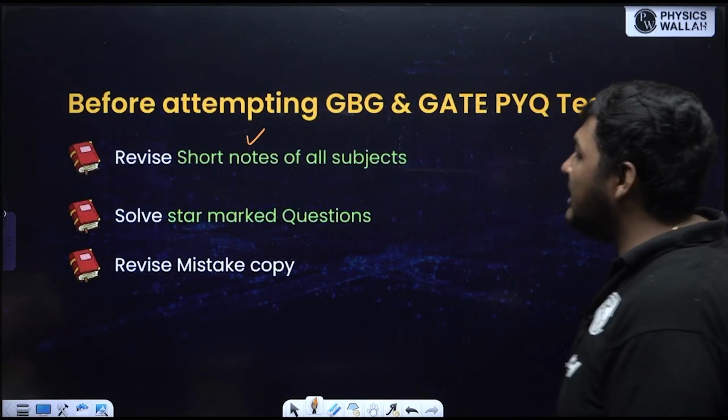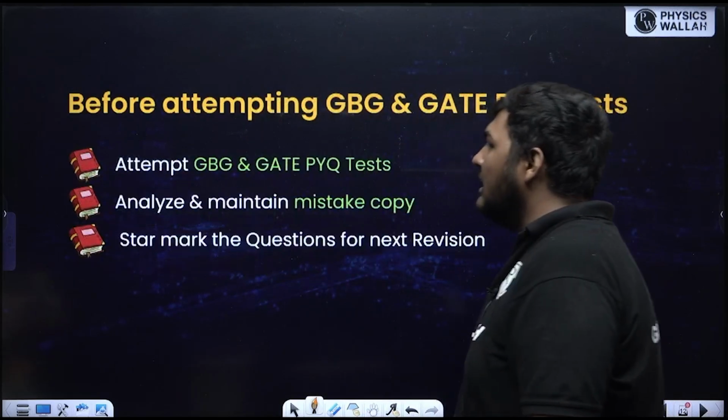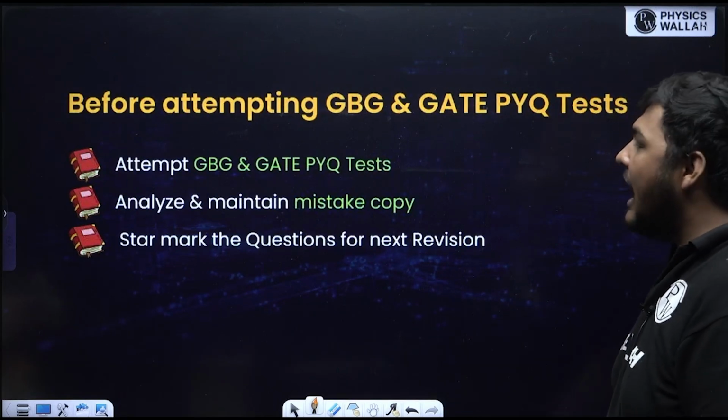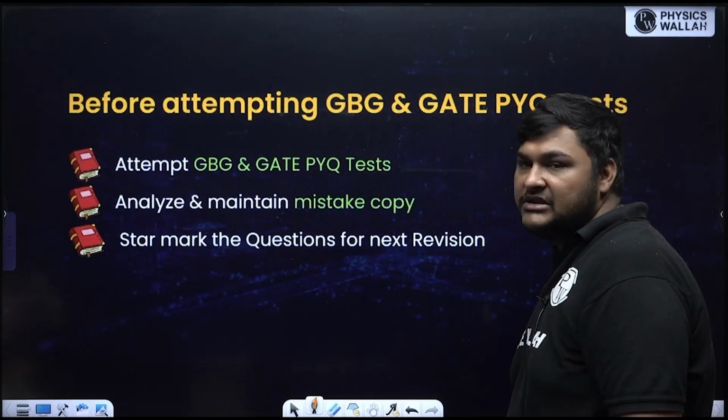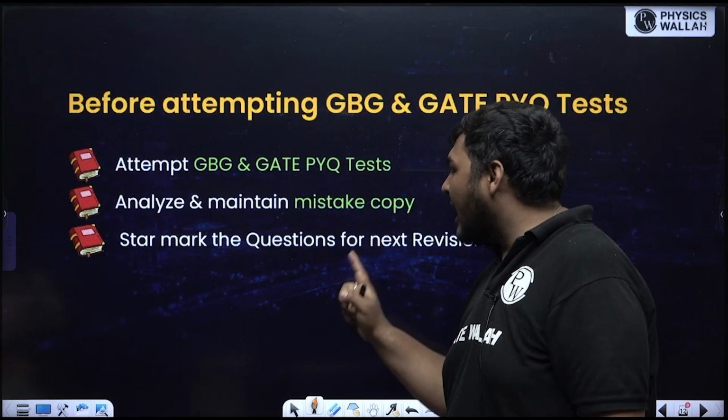Then we'll solve the star marked questions. Again, we'll revise the mistake copy. After that we'll attempt the GBG or GATE PYQ test. After attempting, again we'll do analysis and maintain the mistake copy. The process is same. Then again we'll star mark the questions.